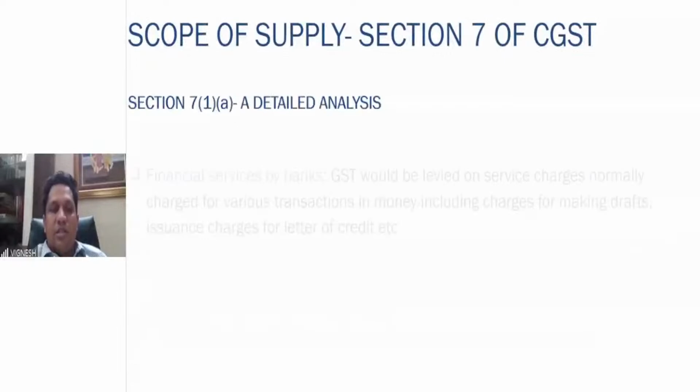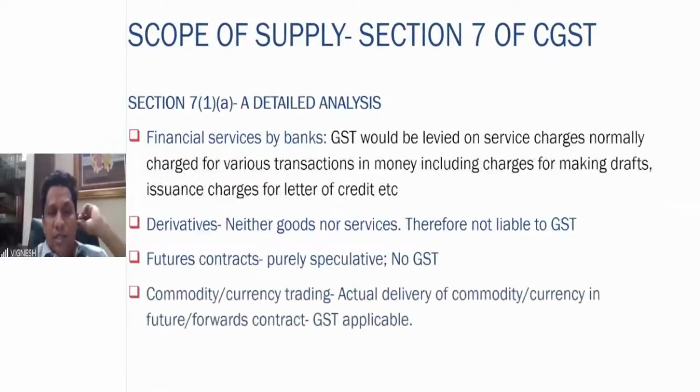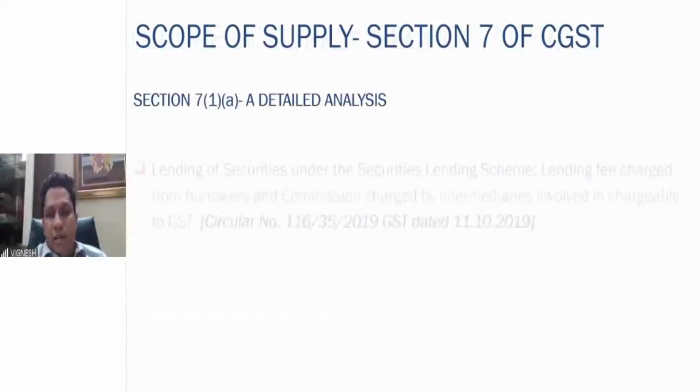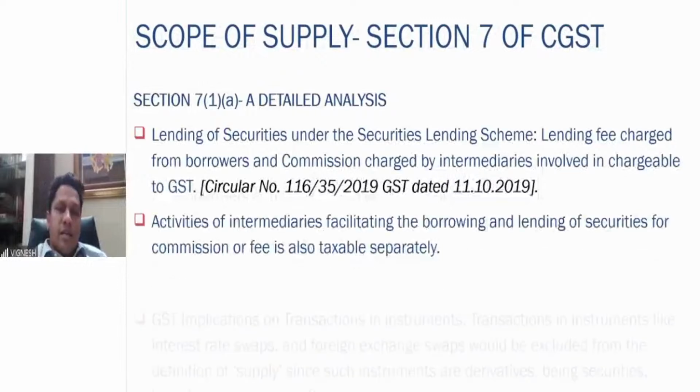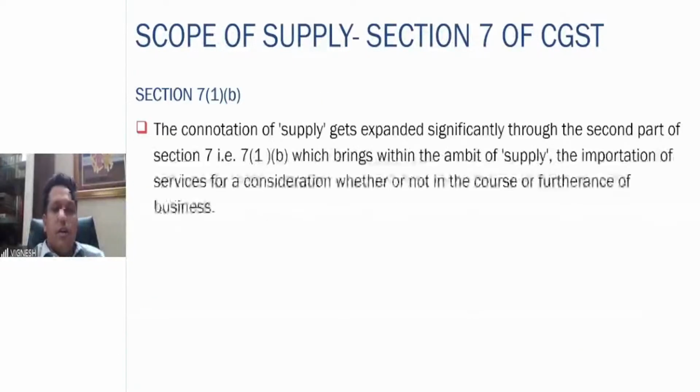Financial services by banks, derivatives, if commodity or currency underlying is there, transfer is there by actual physical delivery, then it is very much a supply. Lending of securities, we have seen illustration also based on this. Transaction in instruments, interest swap, etc. This also is not a supply because it is in the nature of security.